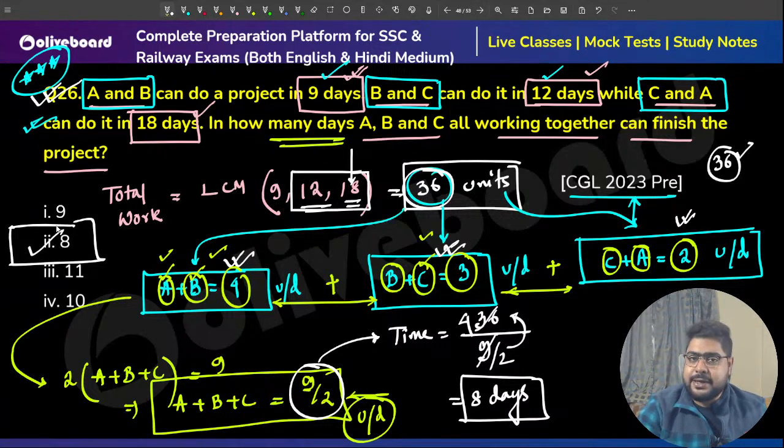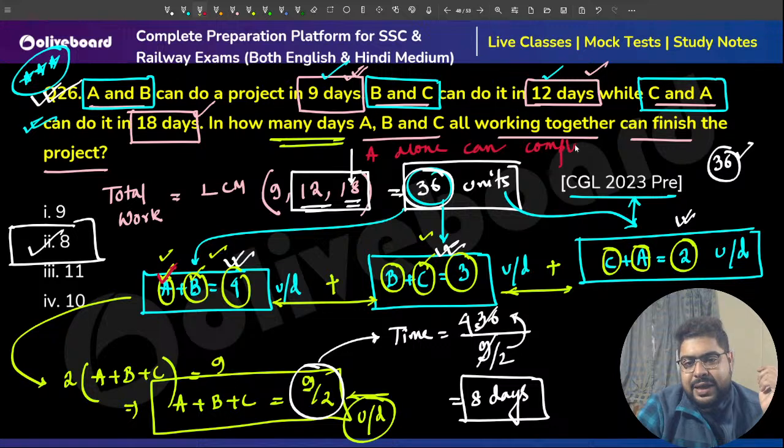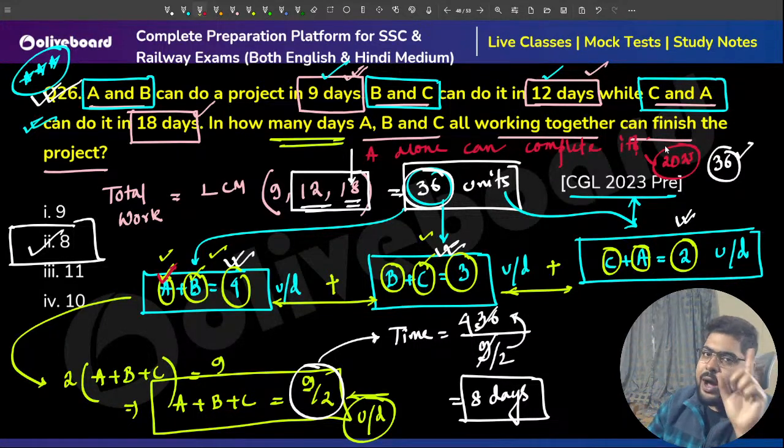Please understand, just to give you the complete picture, say for example you need to figure out the efficiency of A. Say they've asked you in how many days A alone can complete it. I'm saying this is 2025 CGL, just to give you an idea. How will you approach?